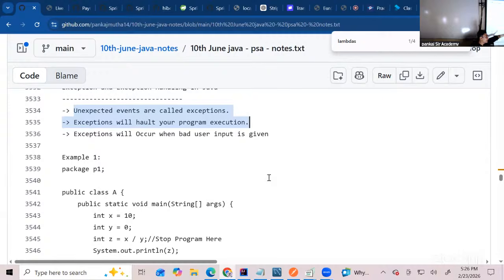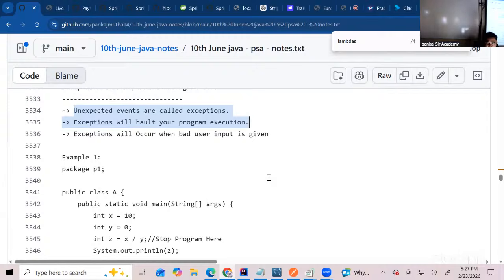You go to a cash deposit machine. You're depositing cash. Now, the cash counting started. In between the cash, there was one piece of paper. Counting going on, going on. Suddenly, when that piece of paper came in between, it was a bad input to the machine. It was a bad user input to the machine. Because of this bad user input, the machine just stops. What is the consequence? If it stops like this, it is neither returning the money to me, nor depositing the money to the account. It is just stuck. Correct?